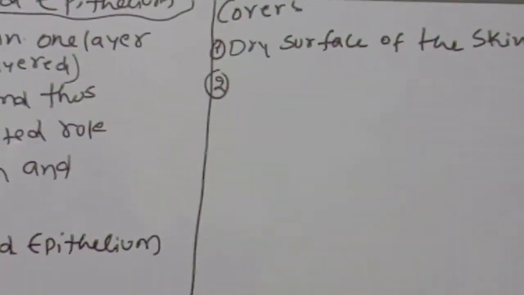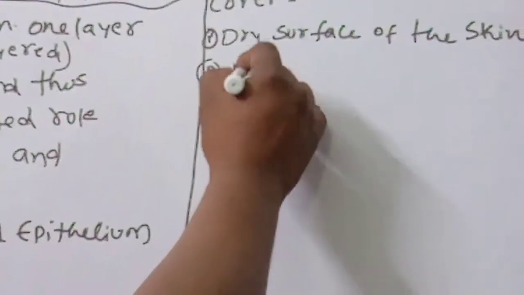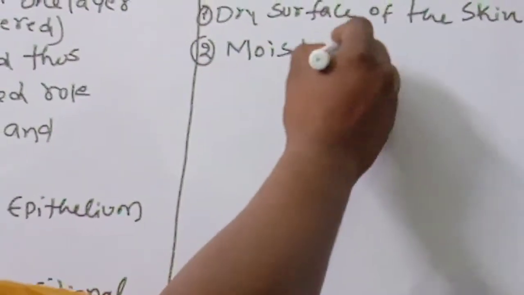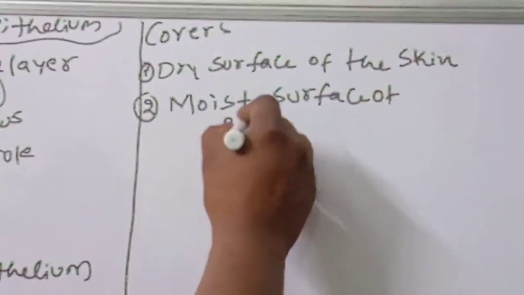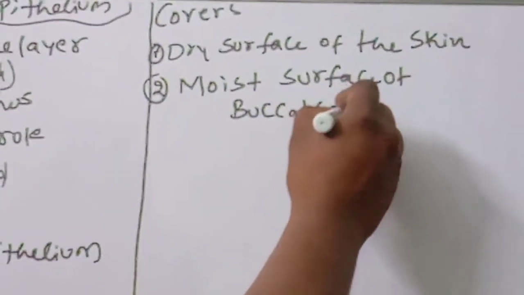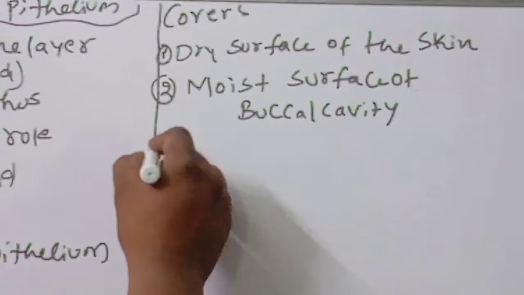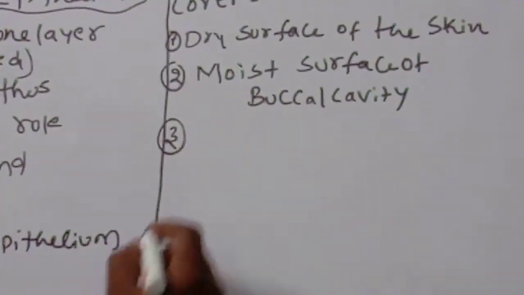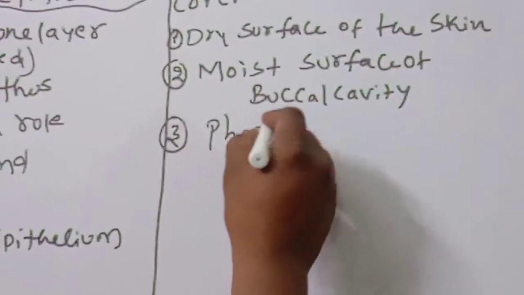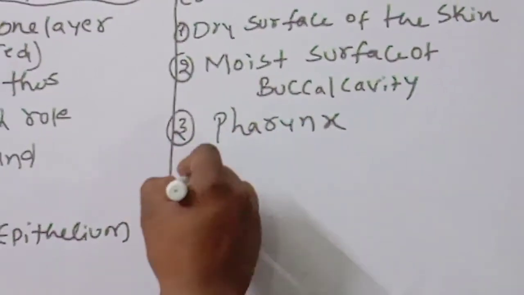Second one, the moist surface of buccal cavity. Okay, children. Next, the third one, it covers the pharynx.